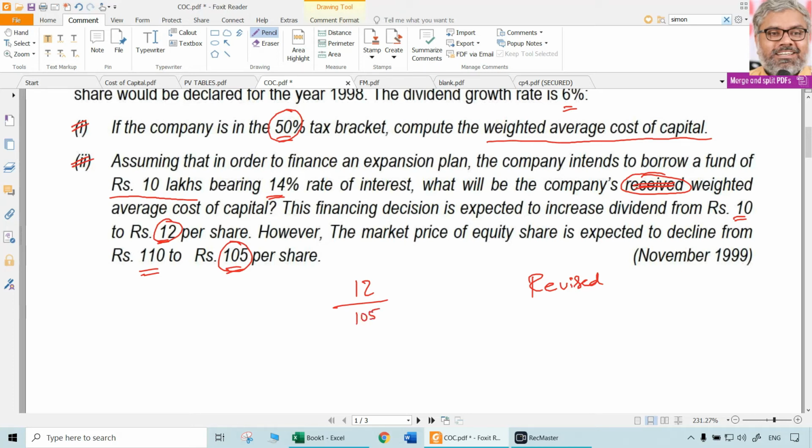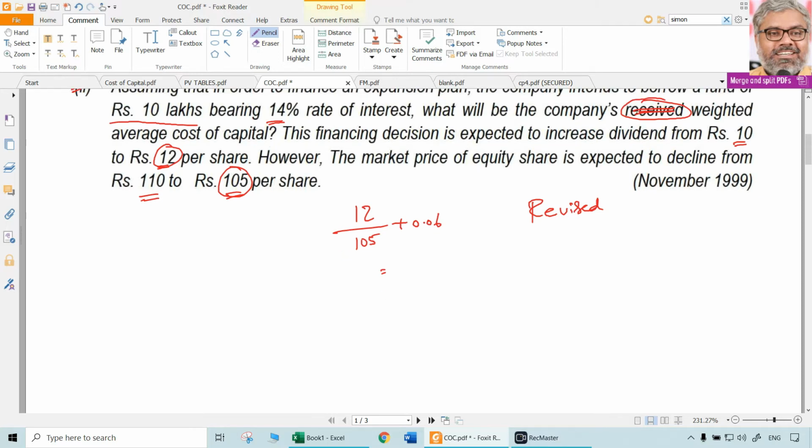So D1 is going to be 12. P0 is 105 now. Plus growth rate is going to be same, which is 6% as given already. So now recalculate the cost of equity. So how much is the new cost of equity? That has to be recalculated. That comes to around 17.43%.